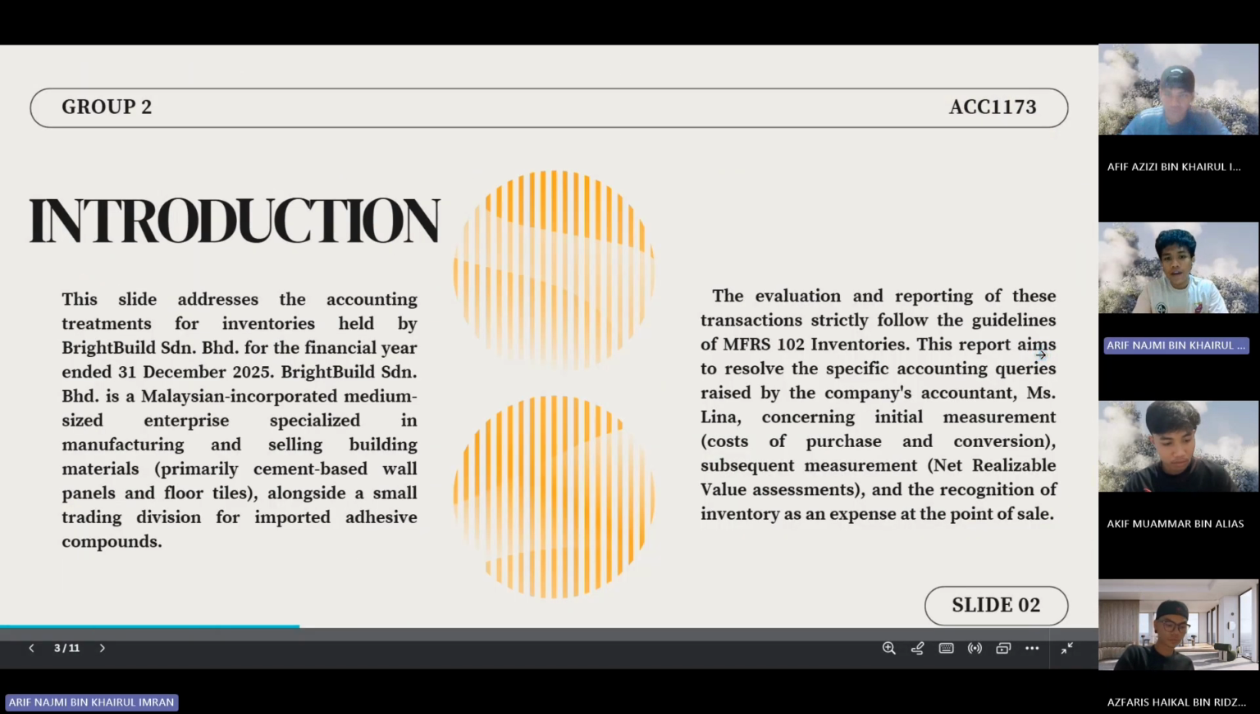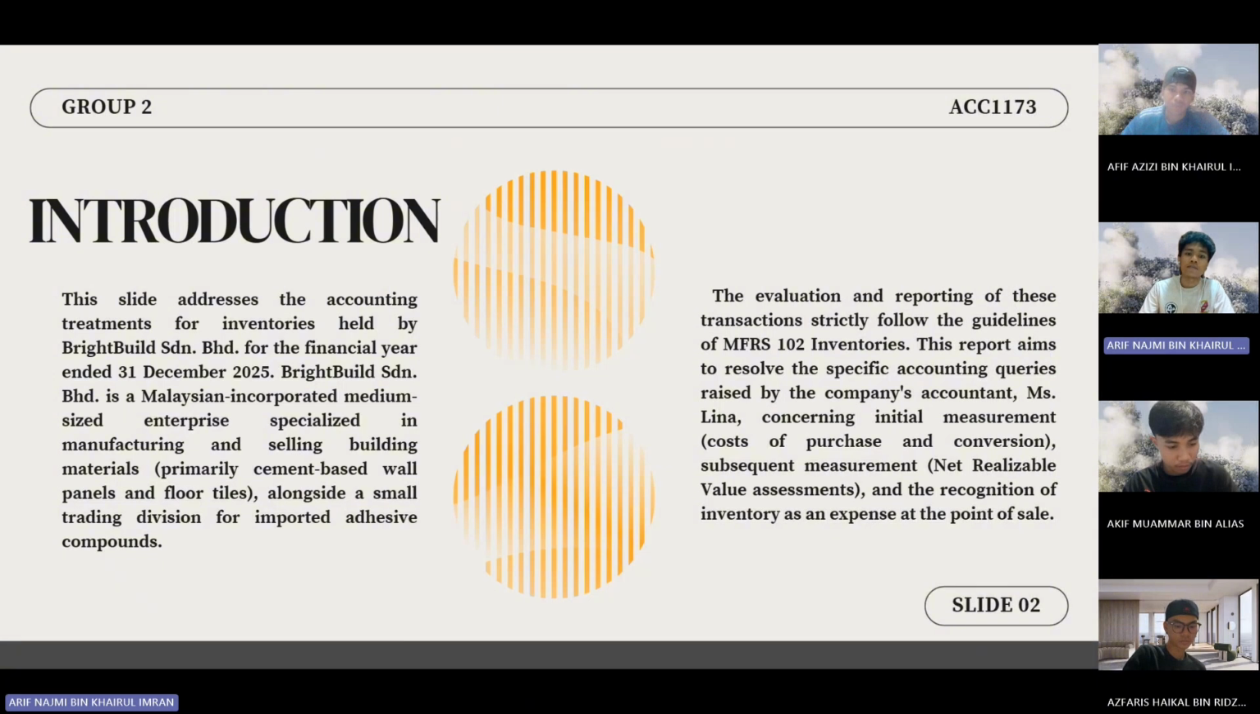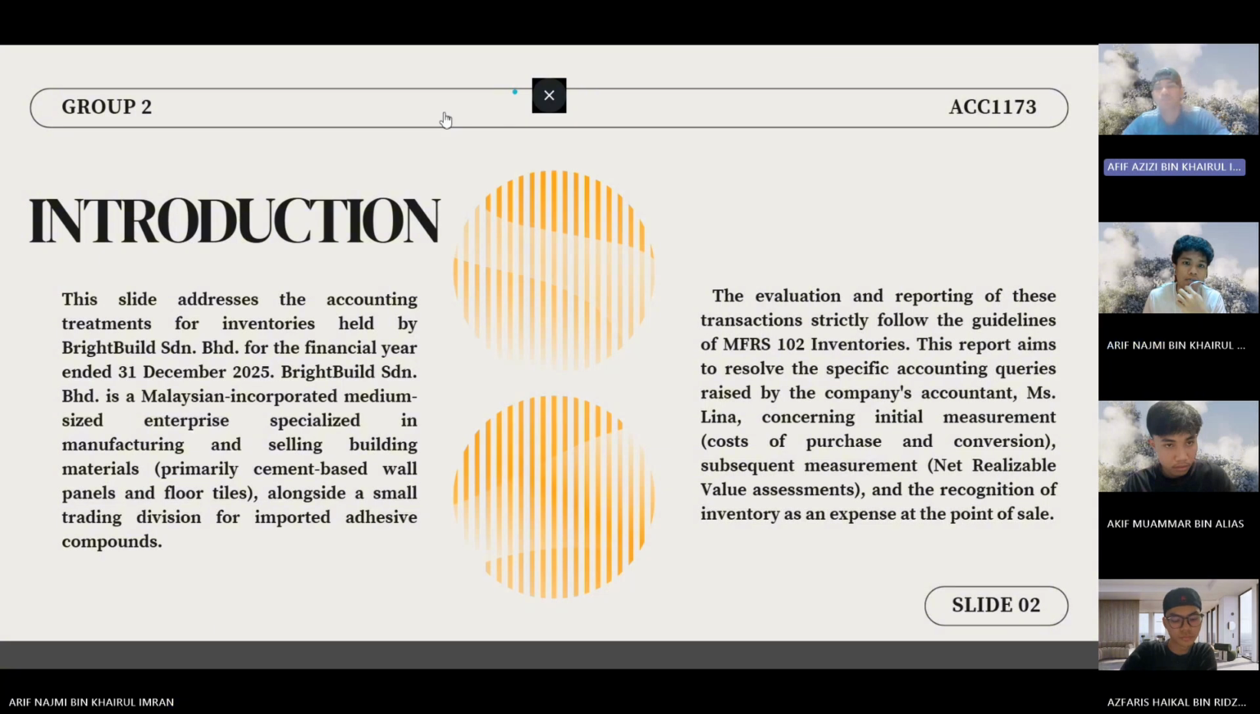For the introduction, Buat Bersendiri Berhad is a Malaysian incorporated medium-sized enterprise. The company specializes in manufacturing and selling building materials, specifically cement-based wall panels and floor tiles, and operates a small trading division for imported adhesive compound. For the financial year ended 31st December 2025, the company's accountant, Ms. Lina, raised several critical queries regarding how to value and report this item. To resolve this, our evaluation strictly complies with the guidelines of MFRS 102 Inventories. Now I will pass the floor to Afif Azizi to discuss the initial measurement.